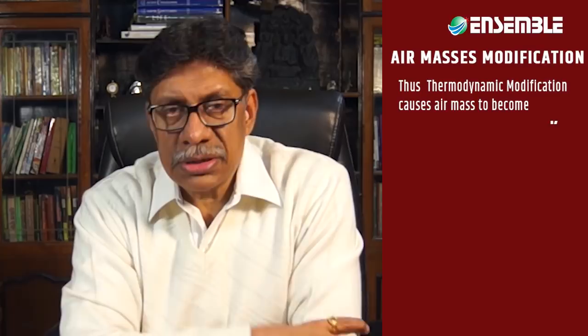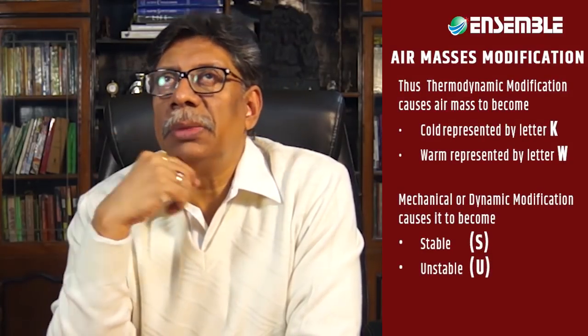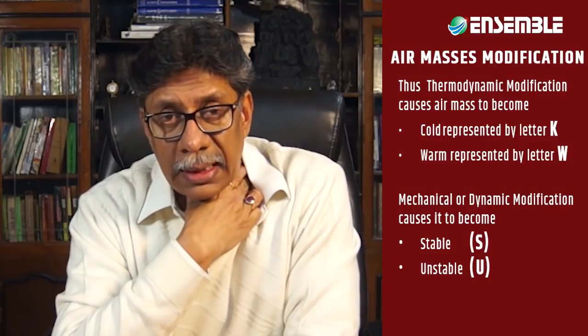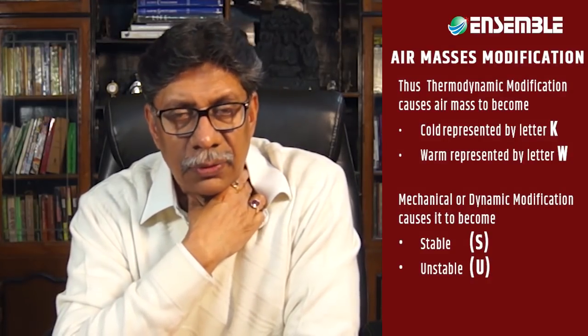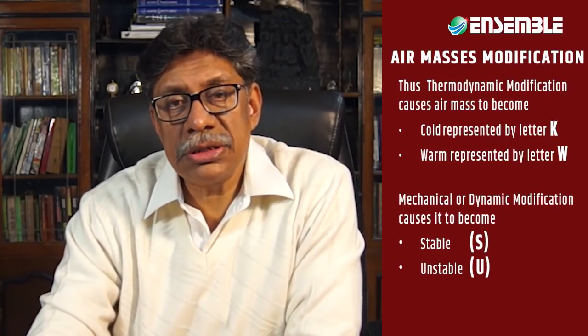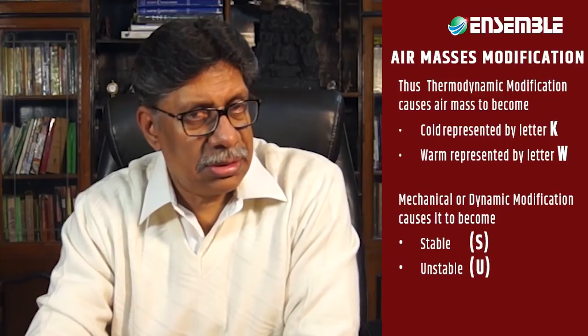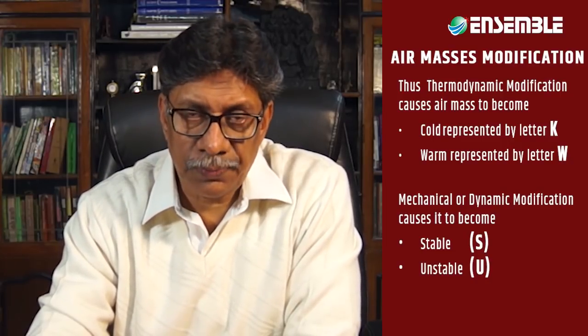There are two types of modifications that the air masses undergo. A thermodynamic modification causes the air mass to become cold or warm and is represented by the letters W for warm and K, which is from German, kalt, for cold. While mechanical or dynamic modification causes it to become stable, symbolized by S, or unstable, symbolized by U.